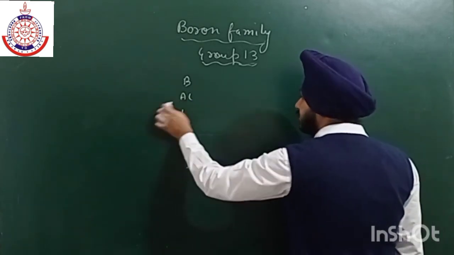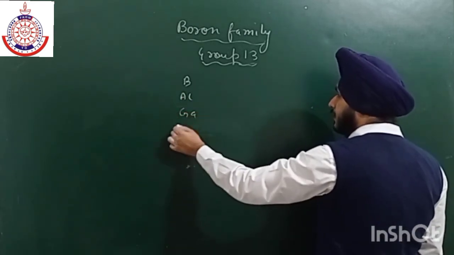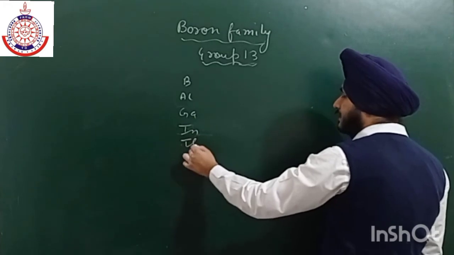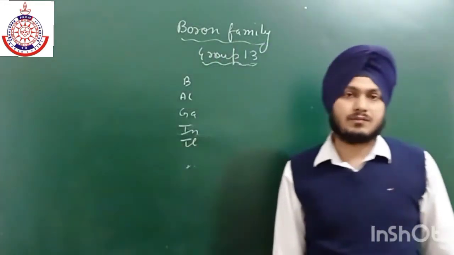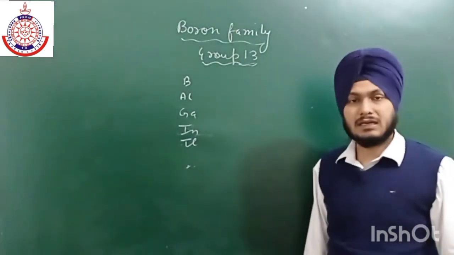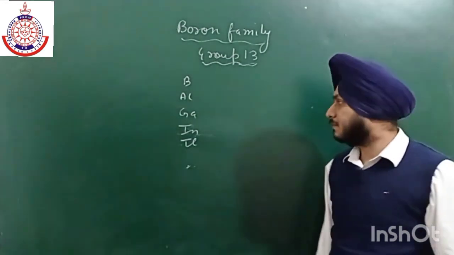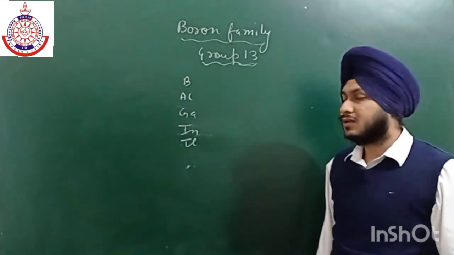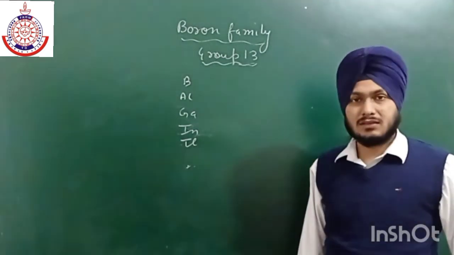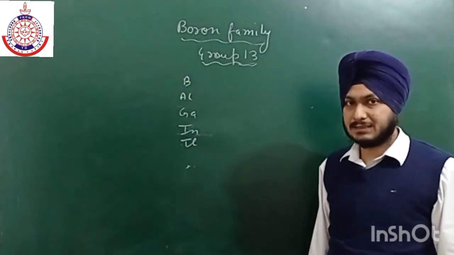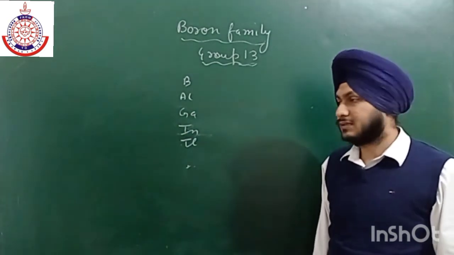So there is gallium, indium, and then thallium. Density increases as we move from top to bottom, but in the case of boron and aluminium, the density is very low as compared to the other elements. When we compare all these elements, they have a high density as compared to others.